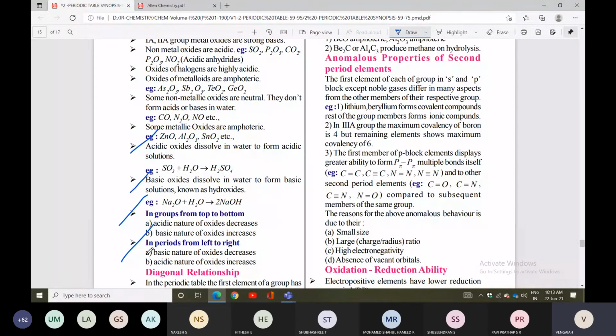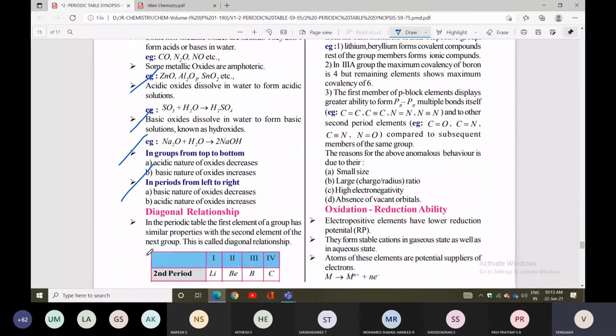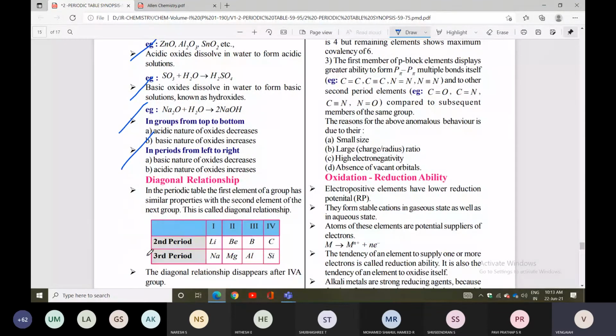Okay? Next we have the diagonal relationship. Listen here. In the periodic table, the first element of a group has similar properties with the second element of the next group.